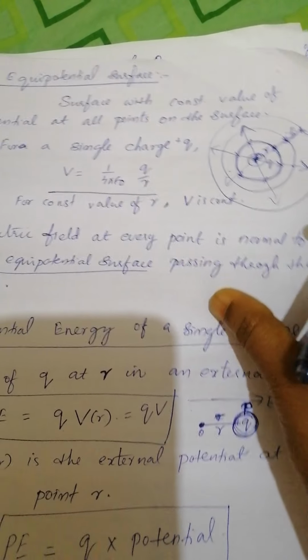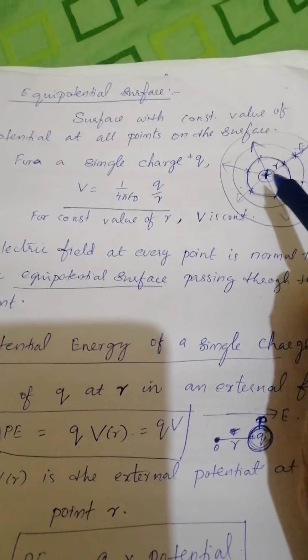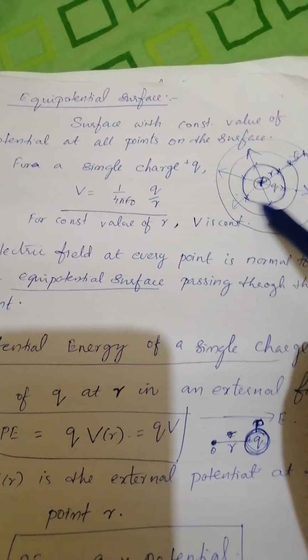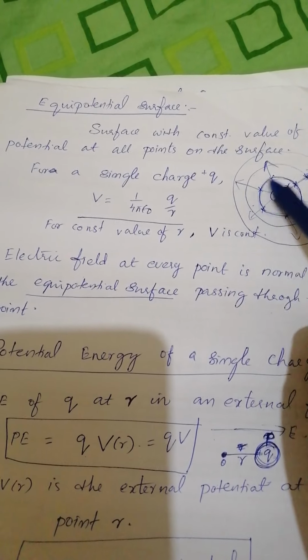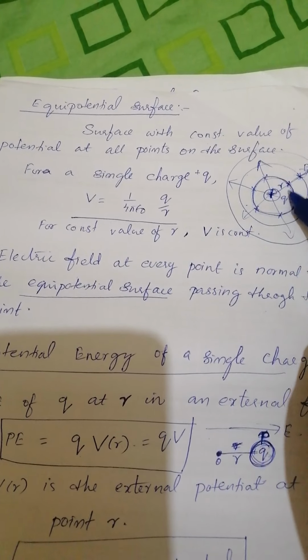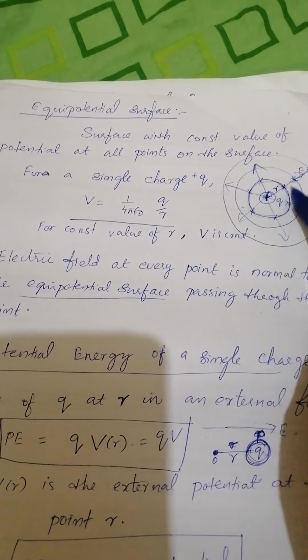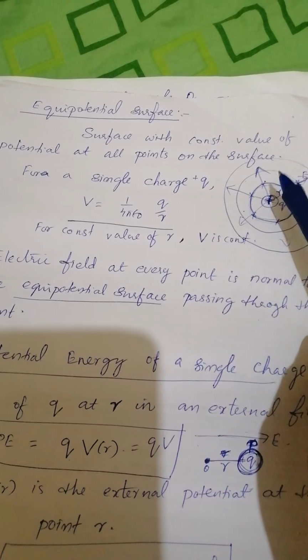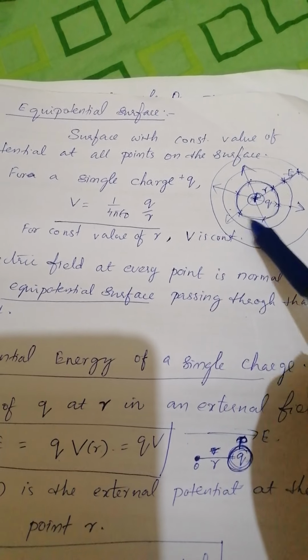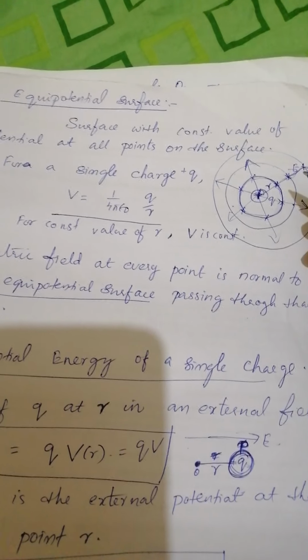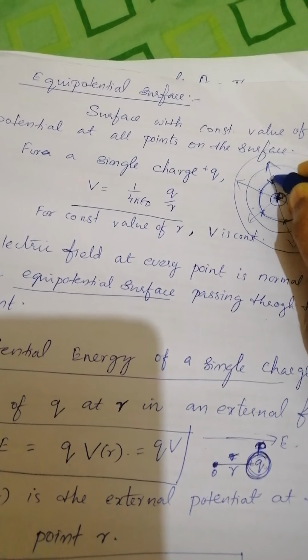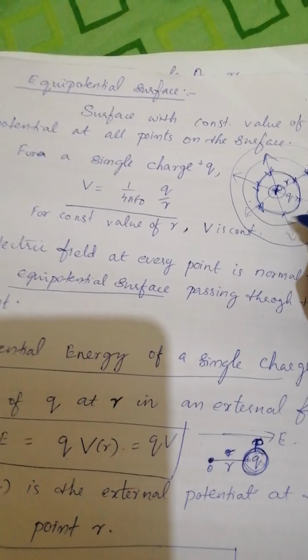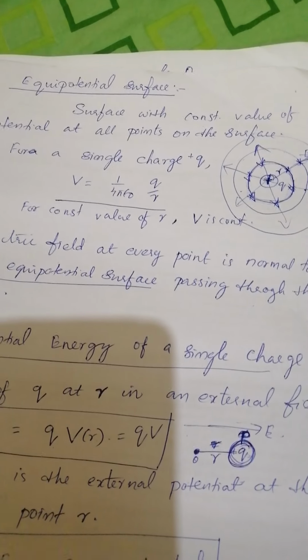So what is an equipotential surface? That is a surface with a constant value of potential at all points on the surface. Equipotential surface means a surface with a constant value of potential, the same value of V at all points.